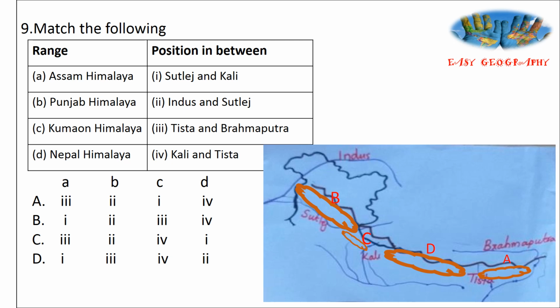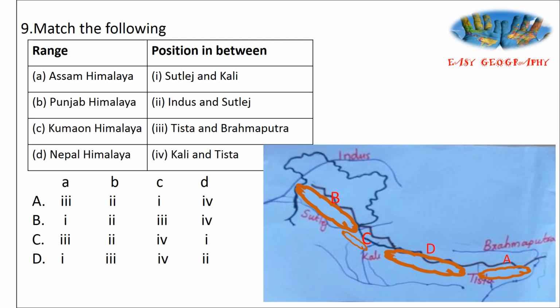And see, the Assam Himalaya is between the rivers Brahmaputra and Tista. Option 3. The position is between Tista and Brahmaputra, Assam Himalaya. Then D, it is Nepal Himalaya between Tista and Kali.